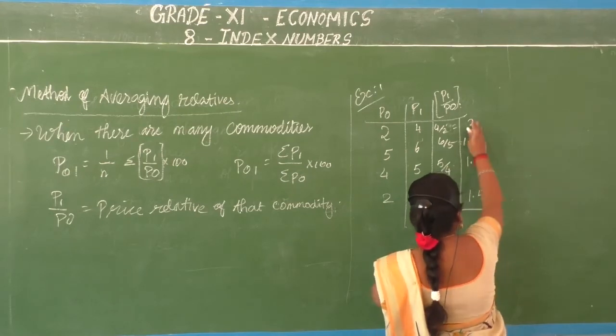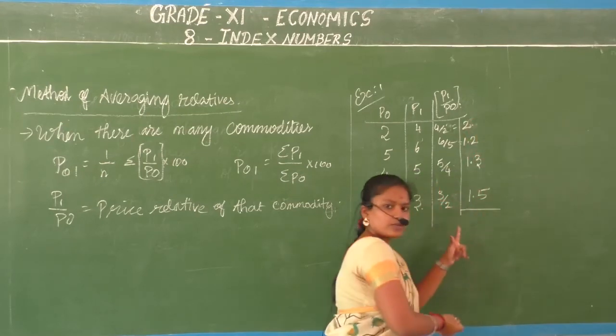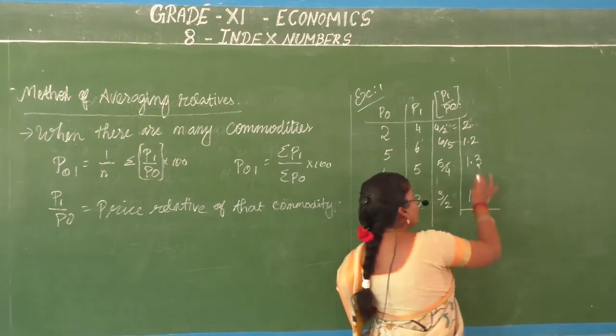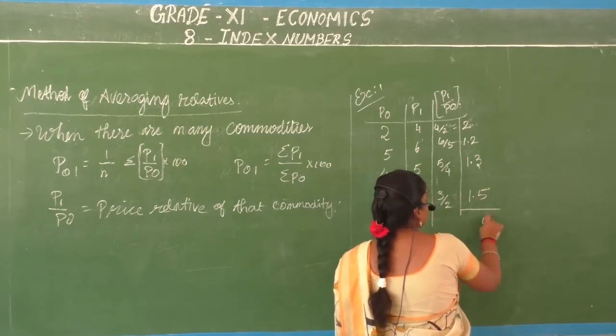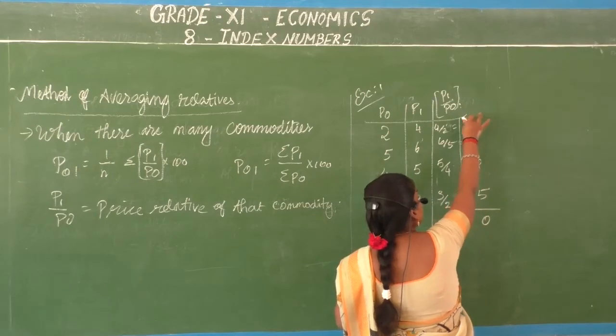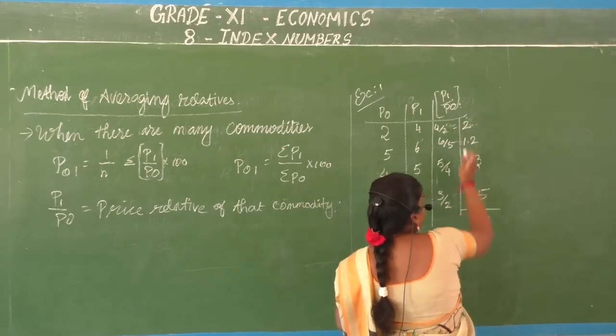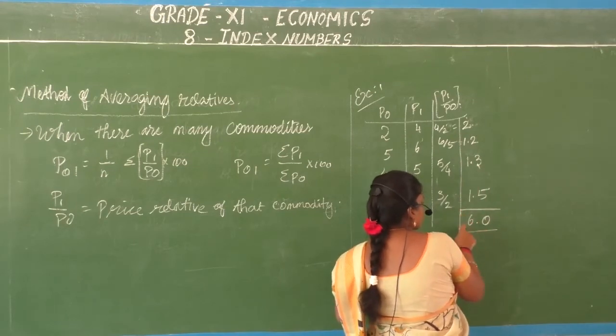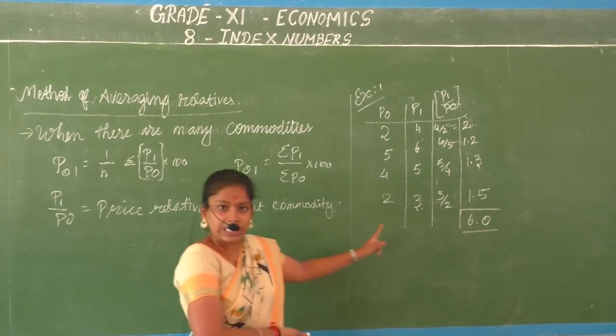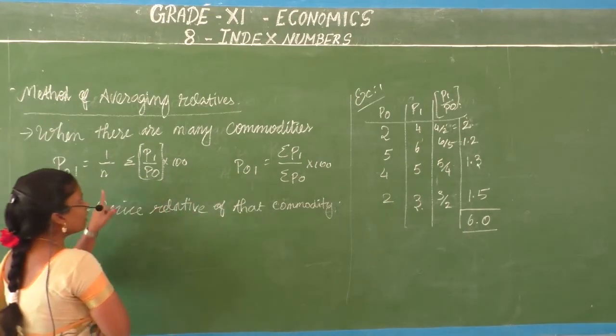So when you total it, be careful with the points. Points irukkrappo careful ah total pannum. So 5 plus 5 get 0, 1, 3, 4, 5, 6, right? 3, 5. What is the value you have got, children? 6. Put it in the formula.